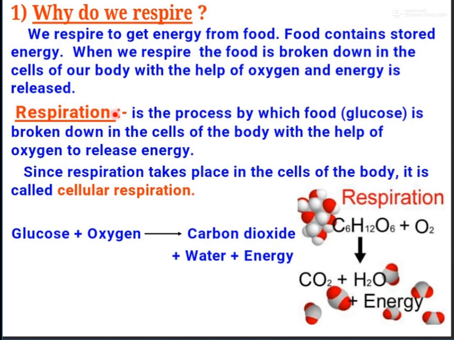Now the definition of the process: it is the process by which food, that means the glucose, this is the stored food inside our body, is broken down in the cells of the body. Where will it be broken down? In the cells. In each and every cell this process takes place with the help of oxygen to release energy. That means breaking down of food with the help of oxygen to release energy is known as respiration. And because it takes place in the cells, that's why it is known as cellular respiration.